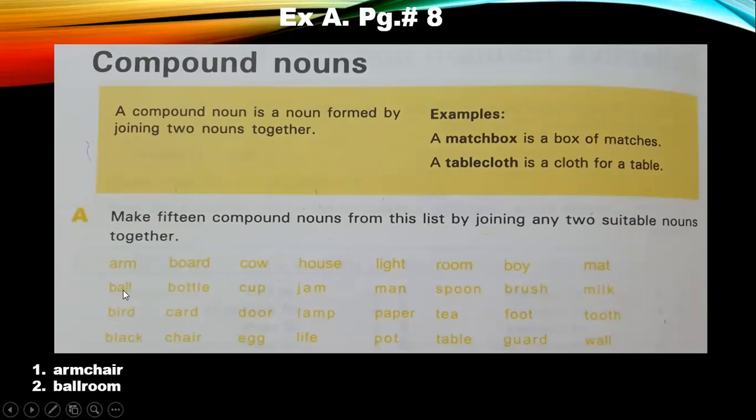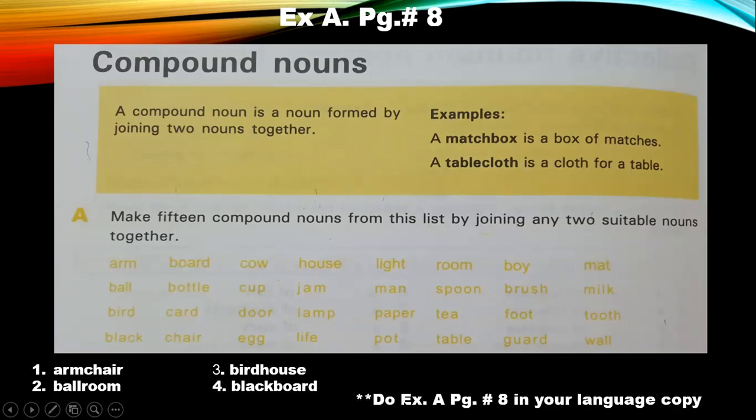The second one, ball room. I combine ball to room and it becomes a ballroom. The third one, bird house. Okay, so I combine bird and house and they form birdhouse. Fourth one, black board. So I combine black and board and it becomes blackboard. Now what you have to do is you have to do exercise A, page number 8 in your language copy.